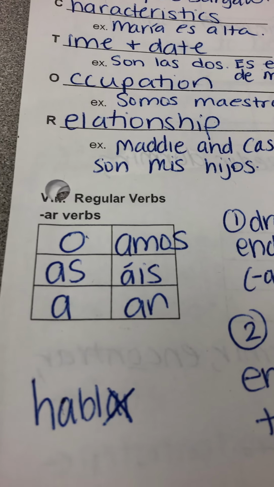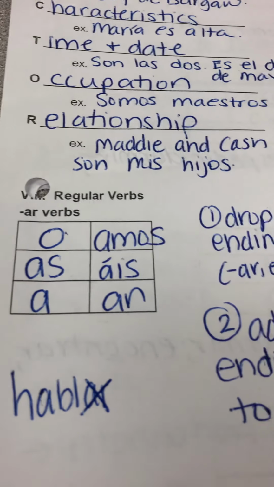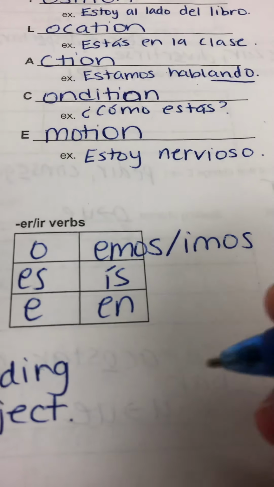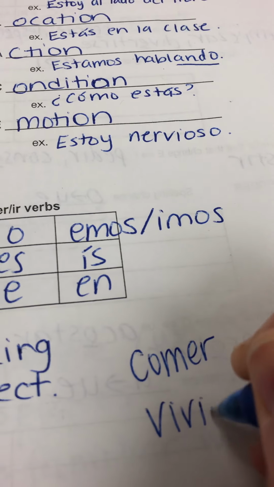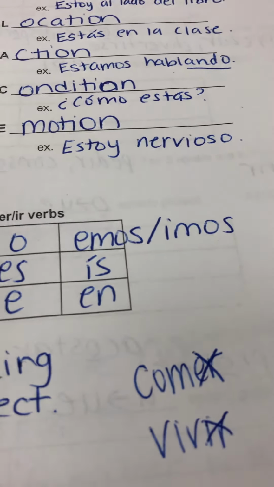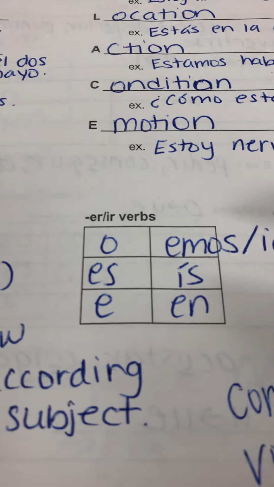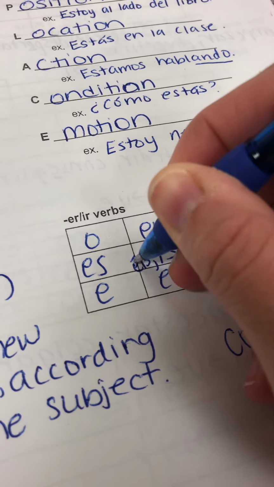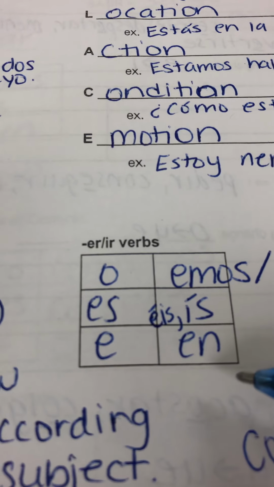ER and IR verbs are very similar. Pretty much all you do is change the A's to E's, except for nosotros and vosotros. If it's an ER verb or an IR verb, like comer or vivir, again, chop off the ending, and then you add your endings. For ER verbs: o, es, e, emos, éis, en. I forgot the accent on that one.